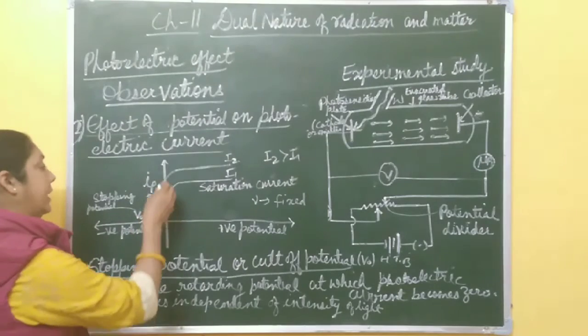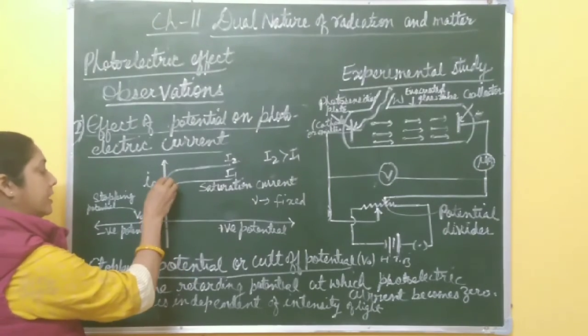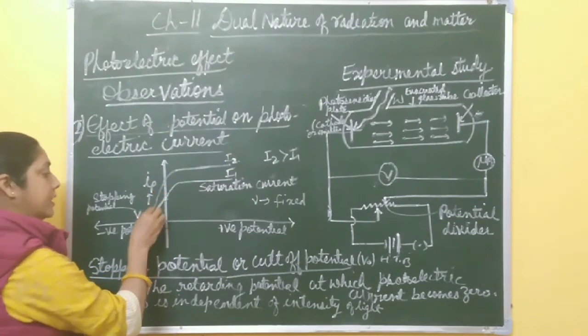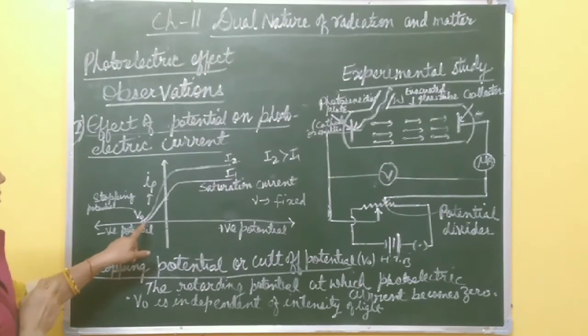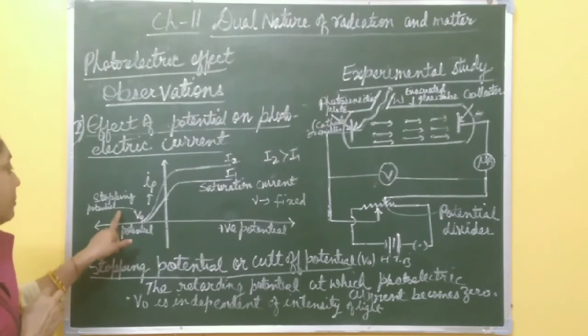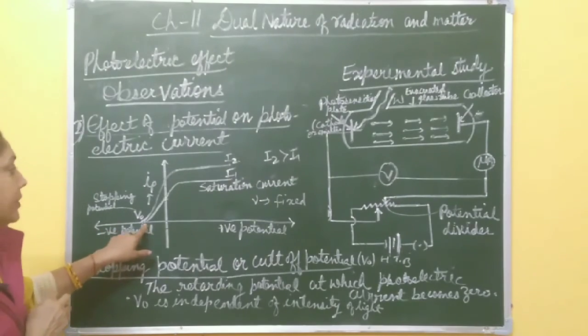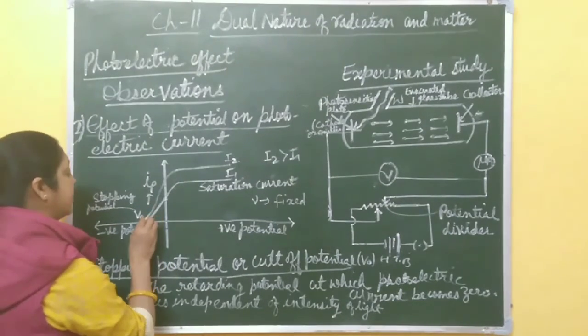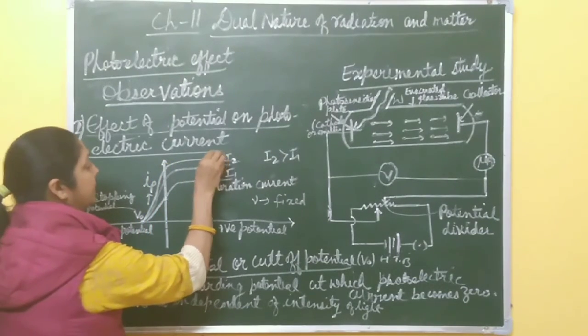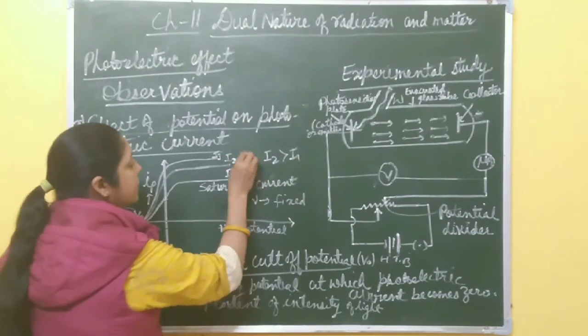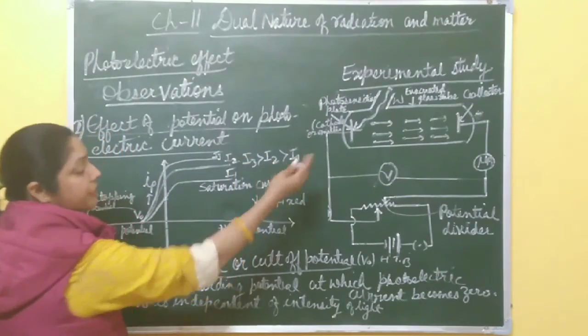Right, now again if you decrease the potential, current starts decreasing, and this current becomes 0 at this potential called stopping potential. Here you observe that whether you increase the intensity of light, suppose there is another graph for I3. Here I3 is greater than I2, and I2 is greater than I1.